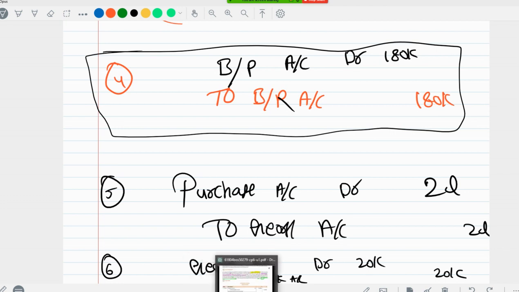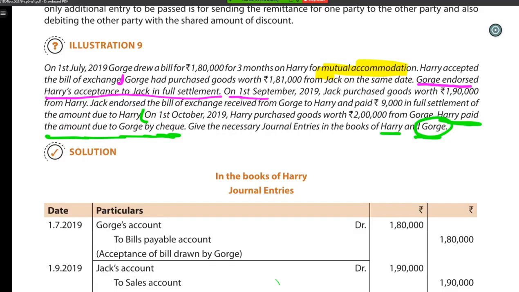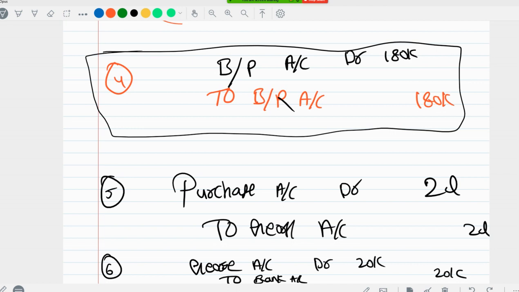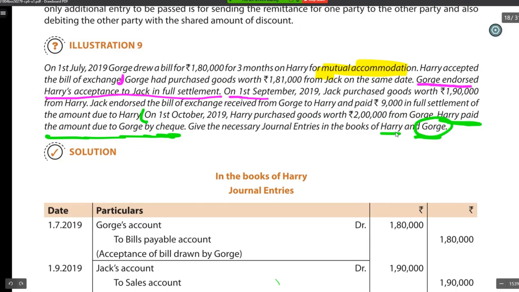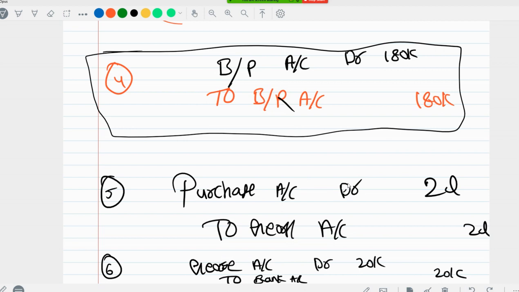Illustration 10, the same mutual accommodation one only. The bills payable and bills receivable transaction. Harry has one bills payable, right? And Harry also has one bills receivable. That bills receivable is also for 1,80,000 only. Bills payable also 1,80,000 only. And that is the same bill, right? That is not a different bill. That is the same bill. So that's why both of them got cancelled.